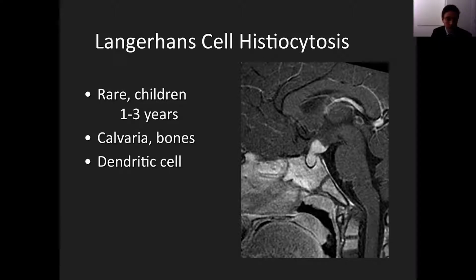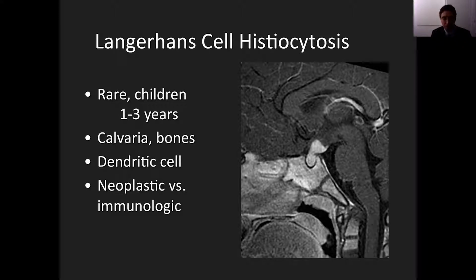This is a disease that is known to be a proliferation of dendritic cells. It originally was thought that these cells were the same as the Langerhans cell in the skin, but now they have been shown to be different. And now there is a body of research that favors this being a sort of inflammatory neoplastic process that occurs. And therefore you have this enhancing inflammatory tissue that can grow in basically any area of the body.